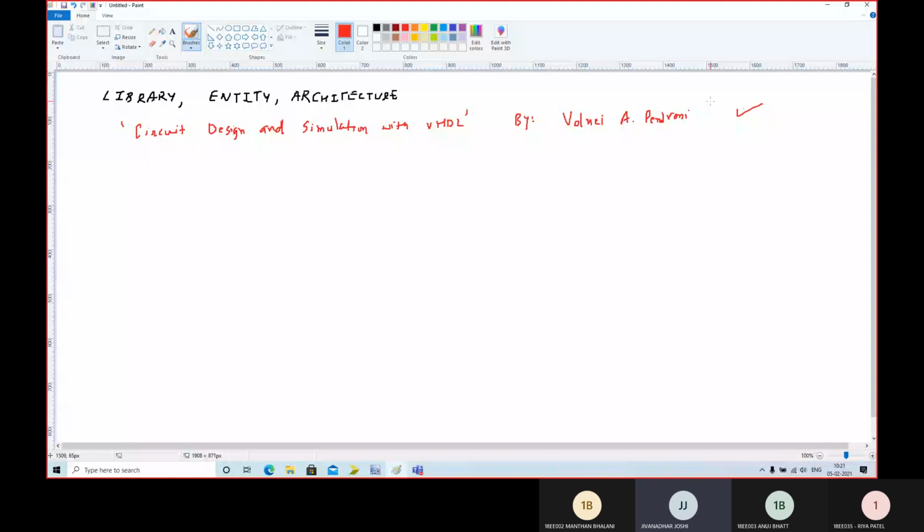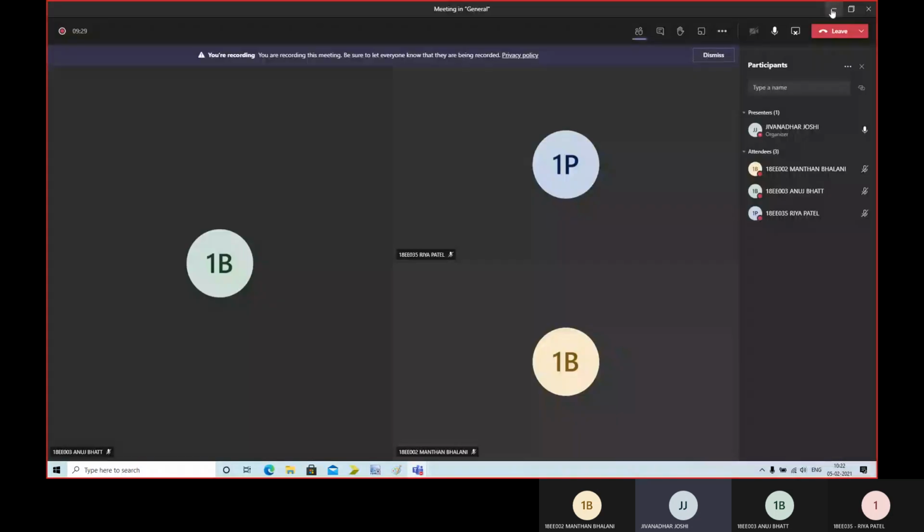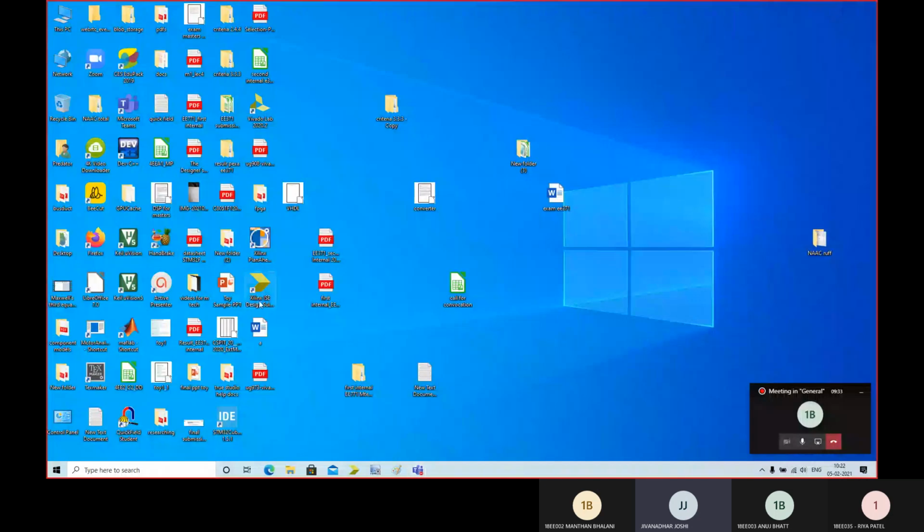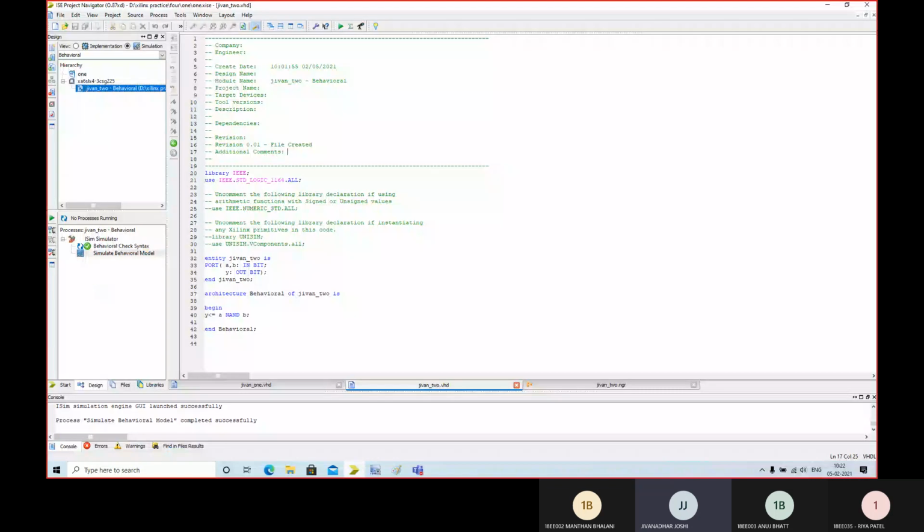And the second thing I am going to do is, instead of this lab edition, we can use the Xilinx design suite. This is Xilinx ISE, whereas this is Vivado lab edition. Both of these softwares are from Xilinx only, but the size of Vivado is less. The setup file size for Vivado is less, whereas Xilinx ISE requires somewhere around 5 to 6 GBs, right? So it cannot be uploaded on Microsoft Teams, and it is immoral also.